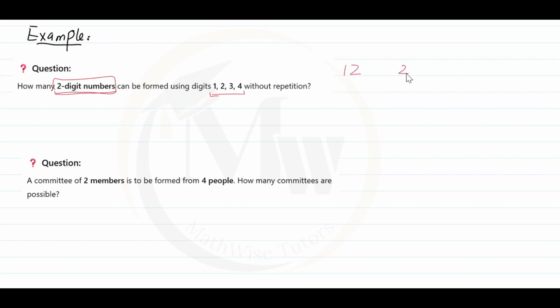But if we change the order, it becomes 21, which is not the same as 12. The order matters for these numbers. Similarly, 3, 4 and 4, 3 are also not the same. It means the order matters because if we change the order, it becomes a different number. So for such arrangements, we use permutation.